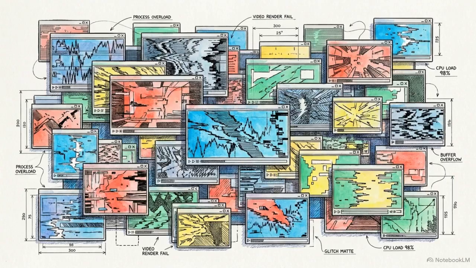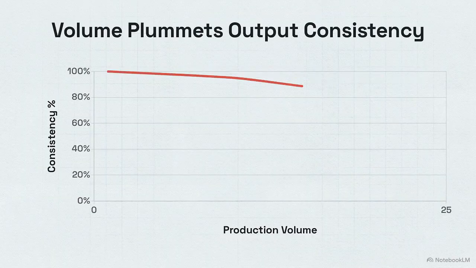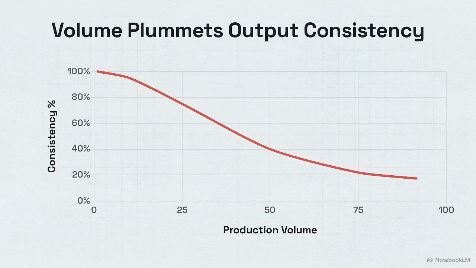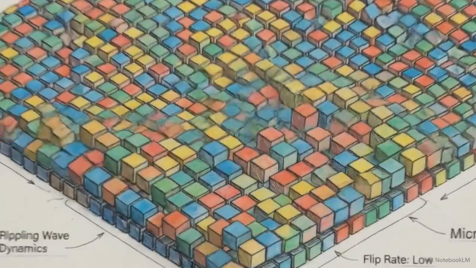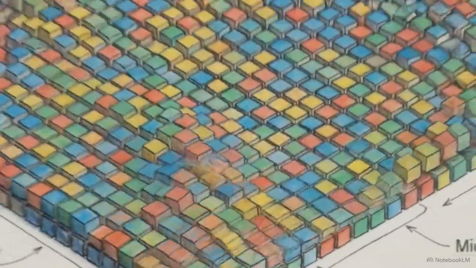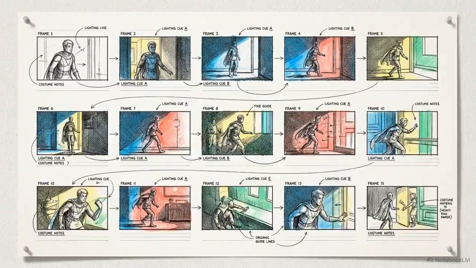This is the central engineering bottleneck in generative video. As production volume increases, character consistency and audio-visual sync inherently degrade. The root cause is mechanical. Generated video models are probabilistic. They operate by guessing the most likely next pixel. But sequential art requires deterministic systems that follow strict, unbreakable rules.